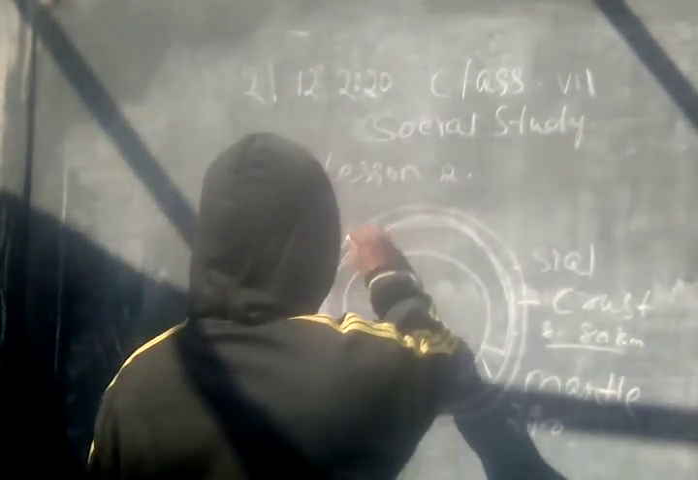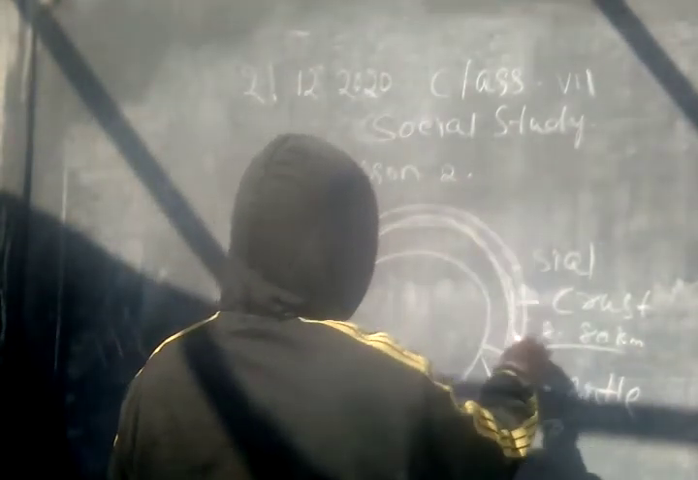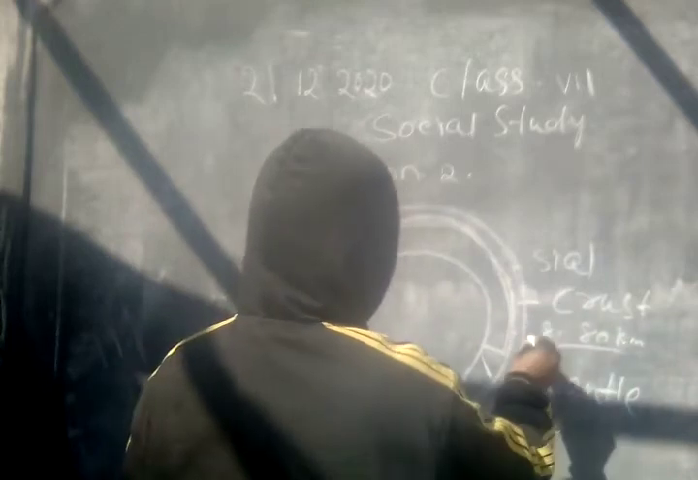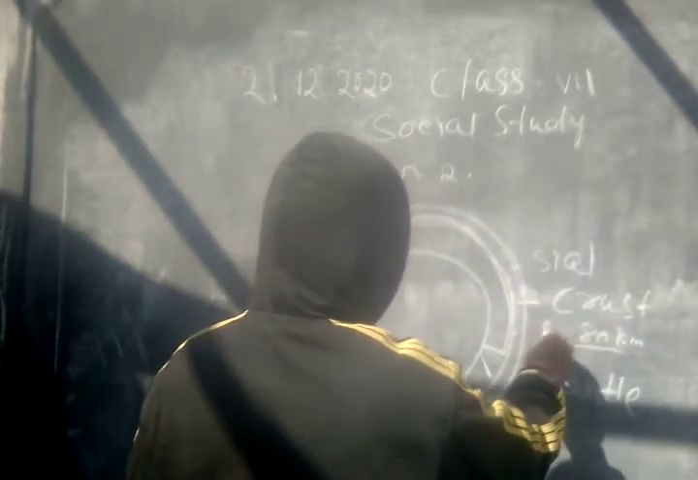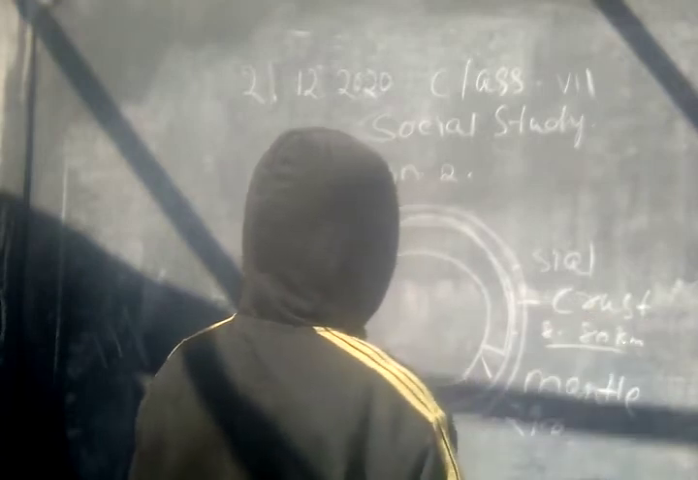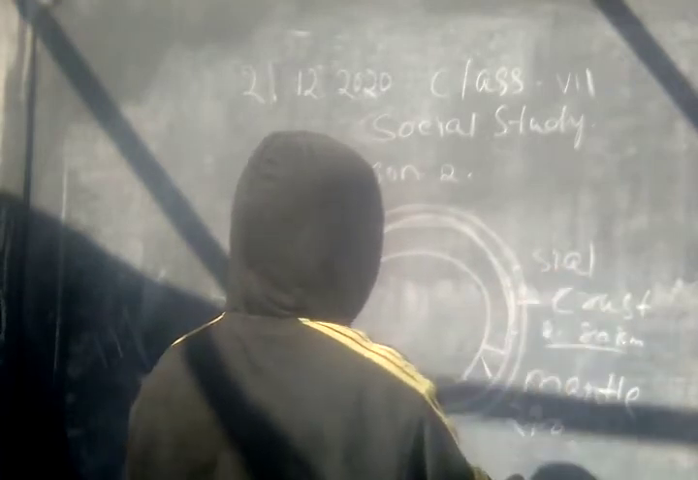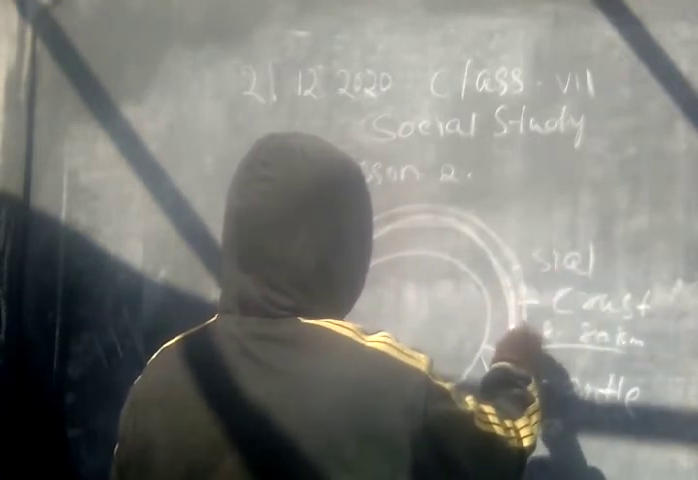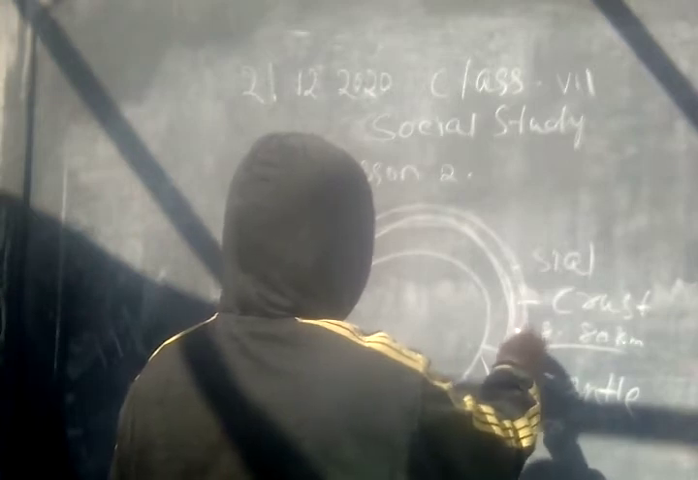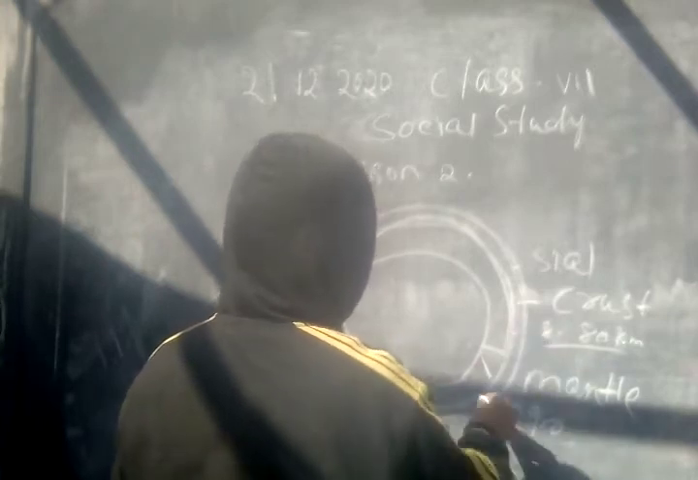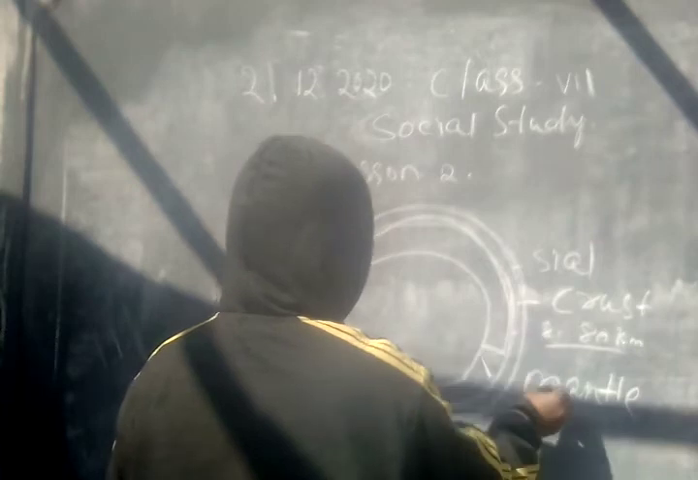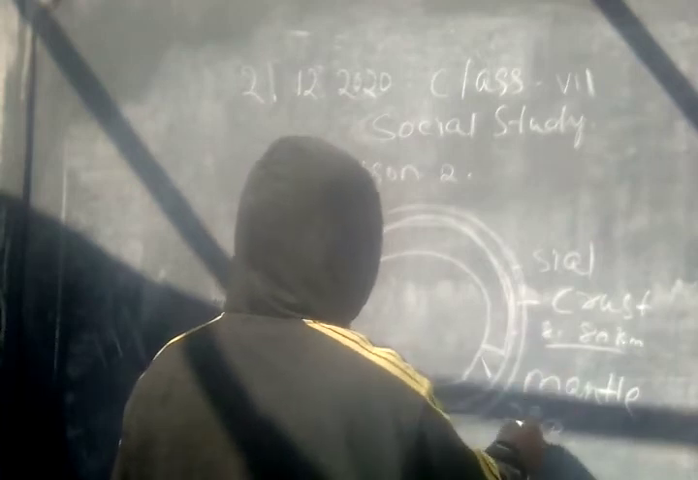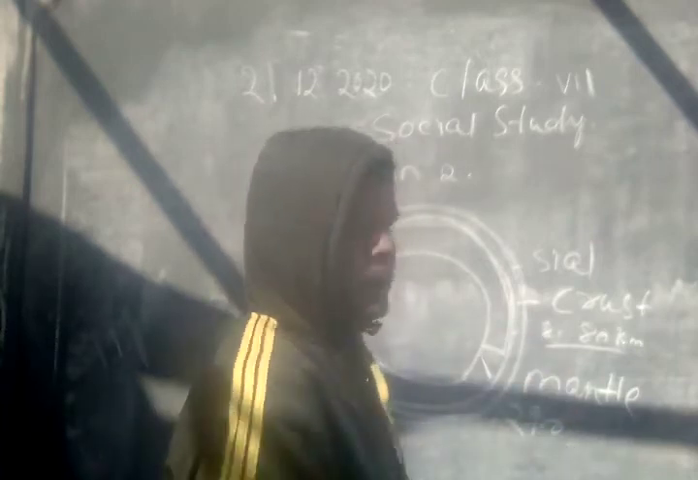The outermost layer of the earth is the crust, and its thickness is from 8 to 80 kilometers. It is also called the sial. Here the aluminium and silica, these minerals are found. And next to it comes the mantle. Its thickness is 2,900 kilometers.